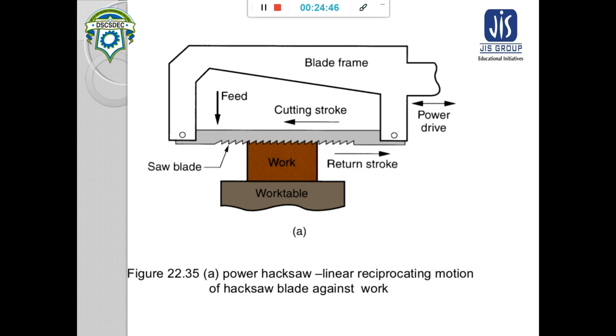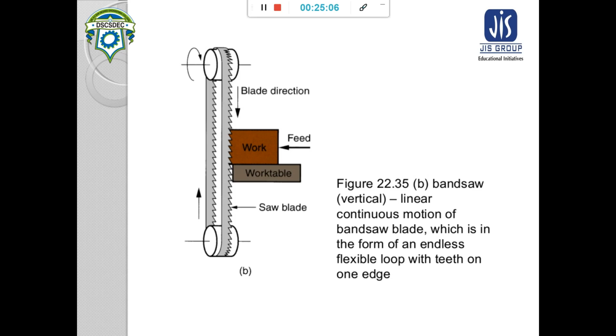First there is the power saw, that is a linearly reciprocating saw. In that power saw, the power drive is given in these two directions, and the feed is given in the downwards direction, and this is your forward stroke, and this is the return stroke, and the workpiece is stationary.